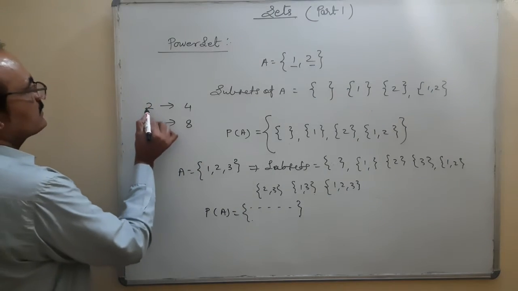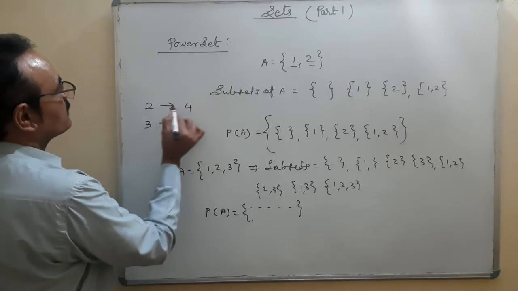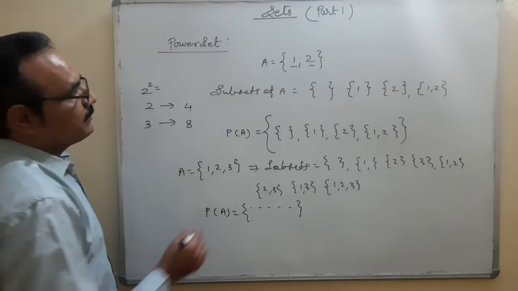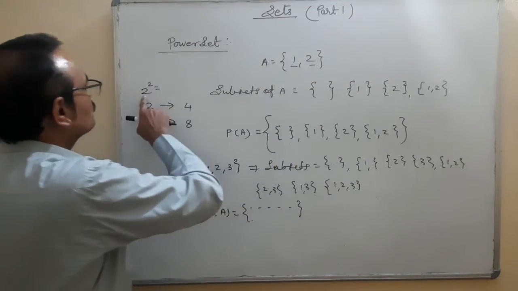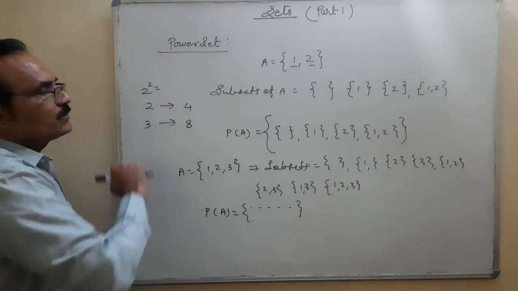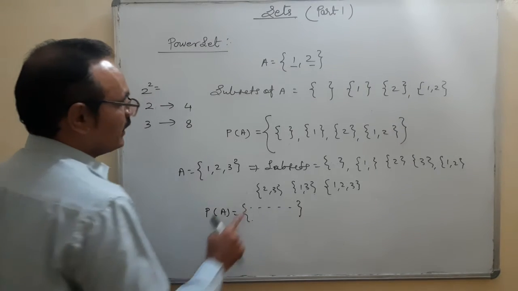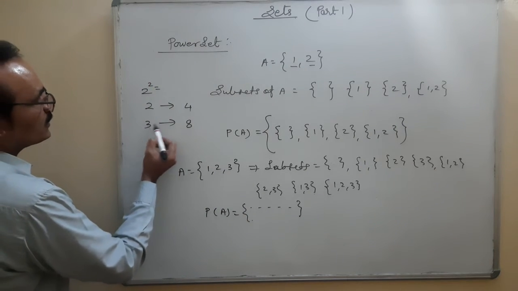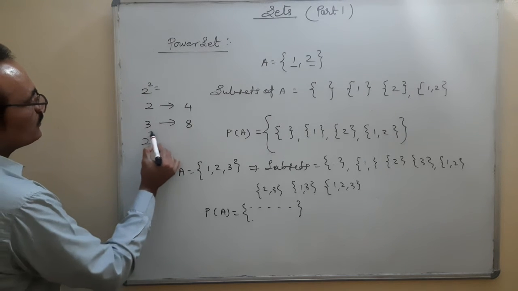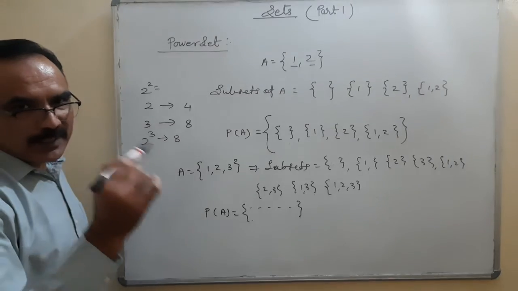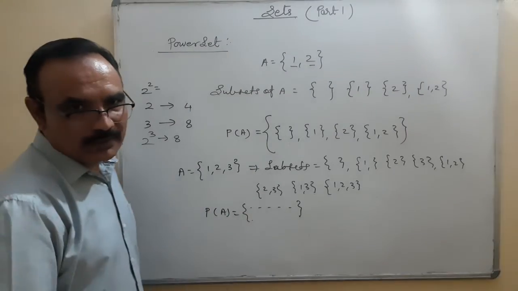We can write 4 as 2 to the power 2. That means if the number of elements is 2, then 2 to the power 2, total subsets will be 4. Here the number of elements is 3, so 8 becomes 2 to the power 3 is equal to 8. That means the base is always 2, and the power is n, where n is the number of elements.